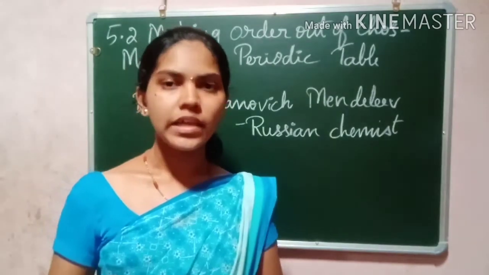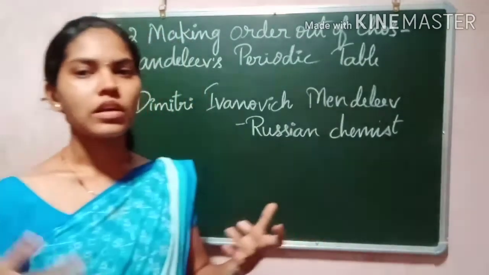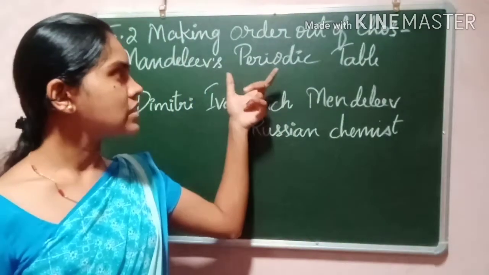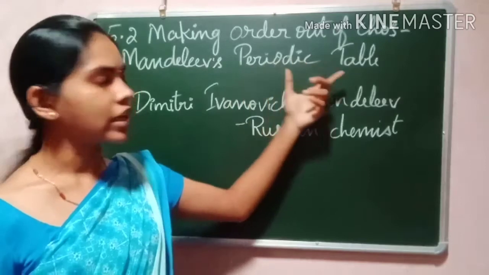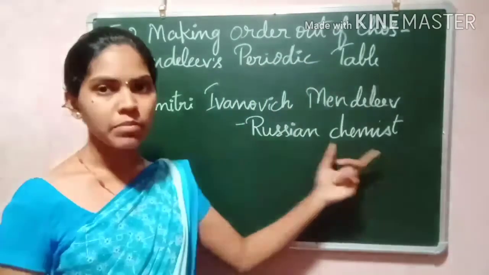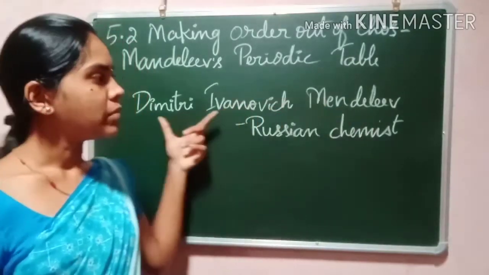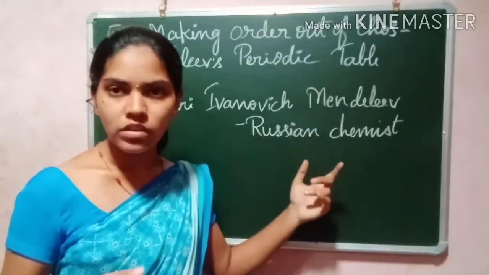So finally, the credit for the classification of the elements in the periodic table goes to the great Russian chemist Dmitry Ivanovich Mendeleev. Okay, Dmitry Mendeleev found the method.